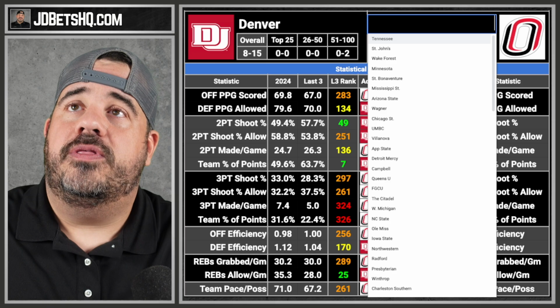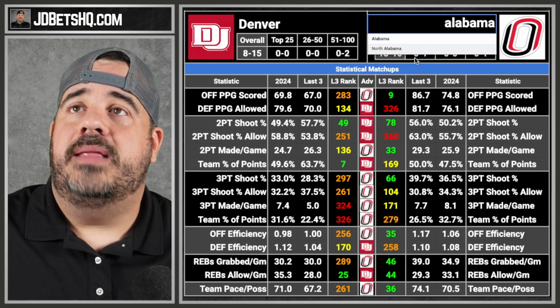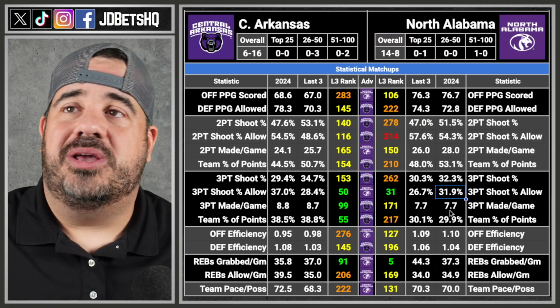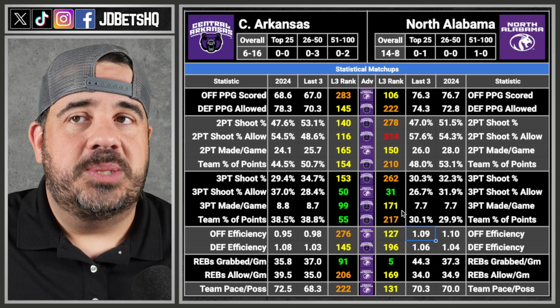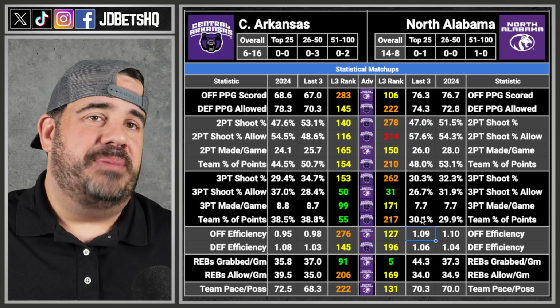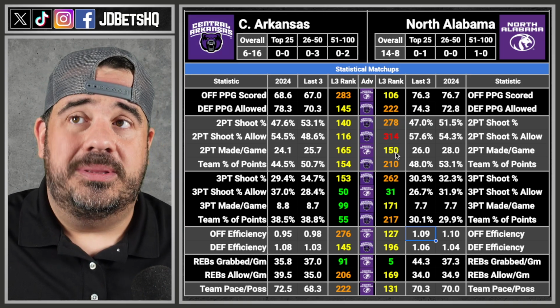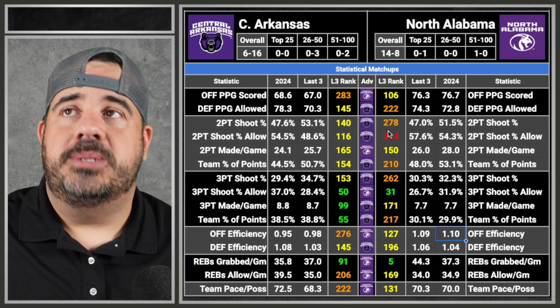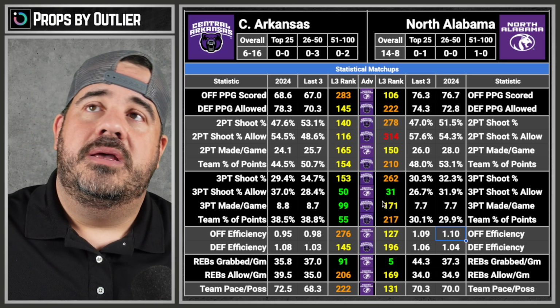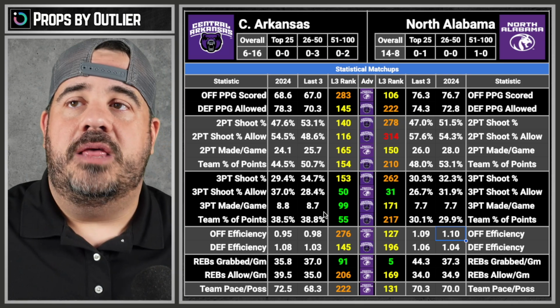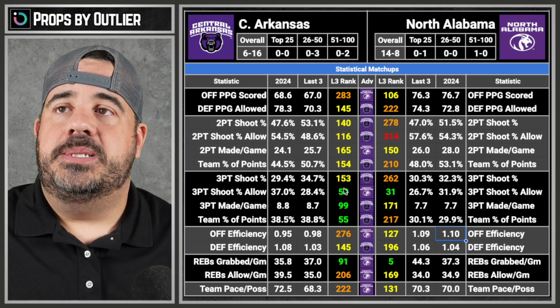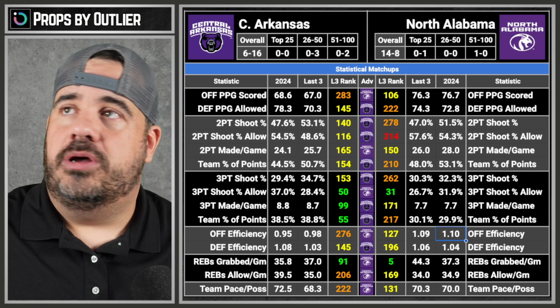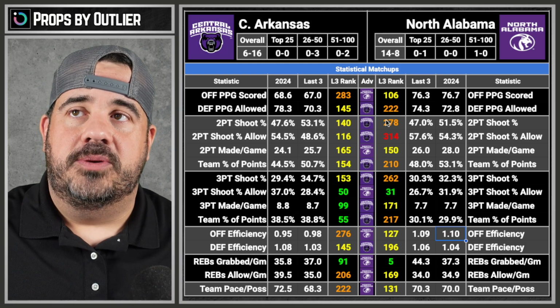It can be North, just type in North Alabama, Central Arkansas. Usually I look at this one and be like, oh, there's a lot of orange and yellow and I'll pass. But no, there are 4 advantages here. They're hidden. They're there, though. Central Arkansas offense, Central Arkansas defense. There's 3 defenses and 3 Central Arkansas. So we could look at all these barely advantages too. Like these are close ones.